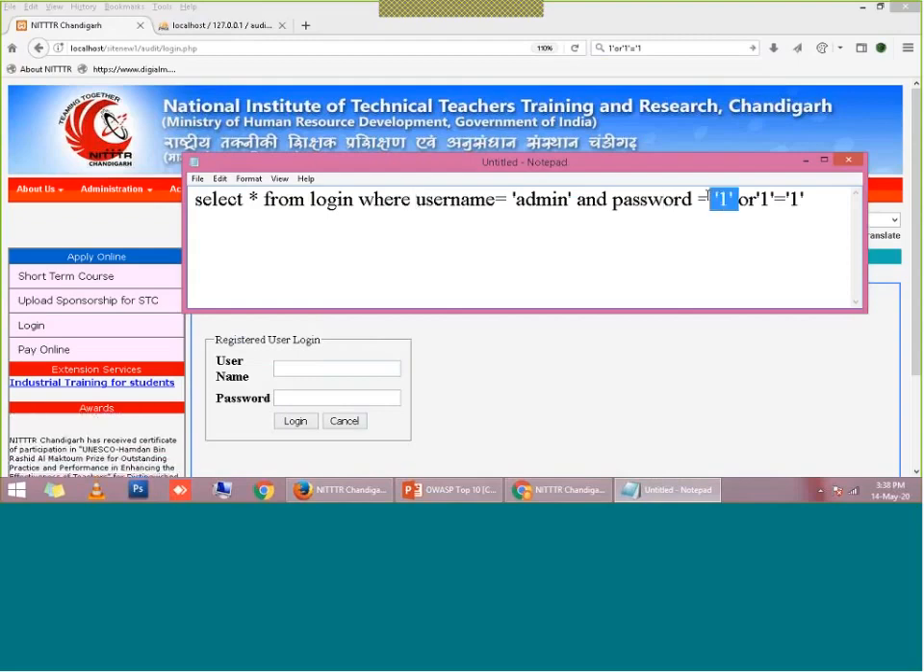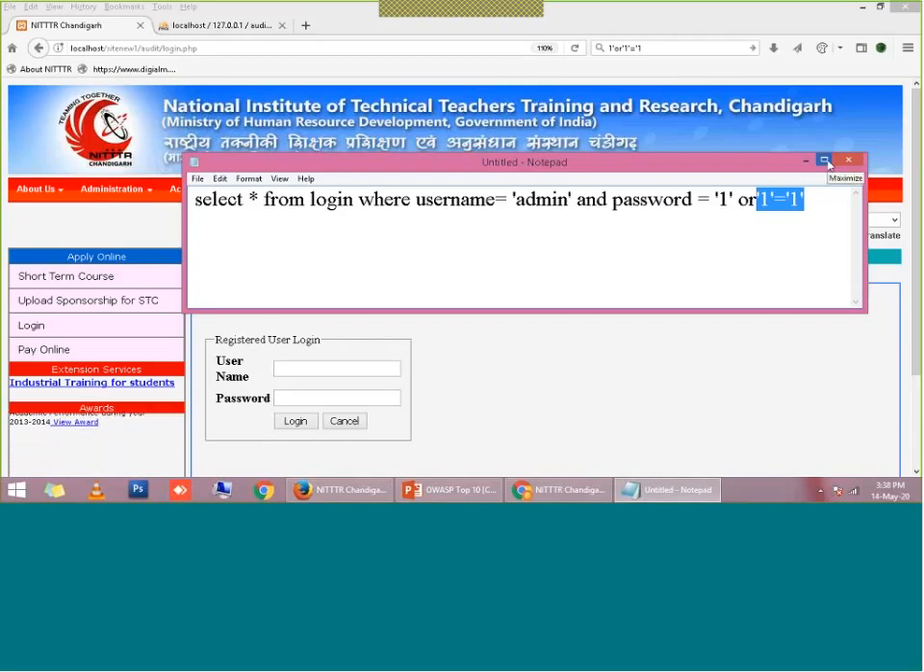Definitely the password is not 1, because the password available in the database is ABCD1234. So this query will return false. As soon as this part returns false, the OR part will be executed. When the OR part executes, it evaluates 1 equal to 1, which is universally true. 1 is always equal to 1. That's why this query returns a true value for every user entering 1 equal to 1.